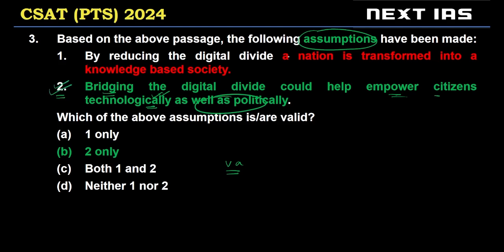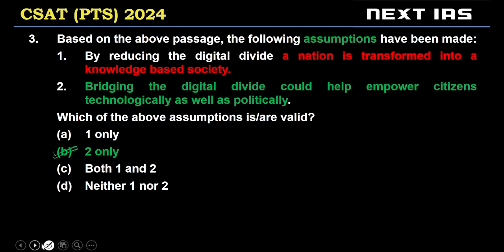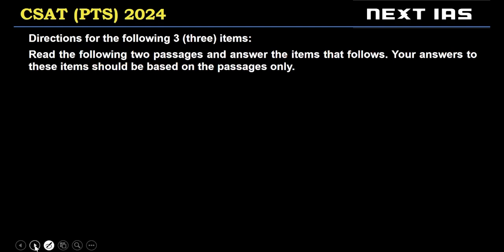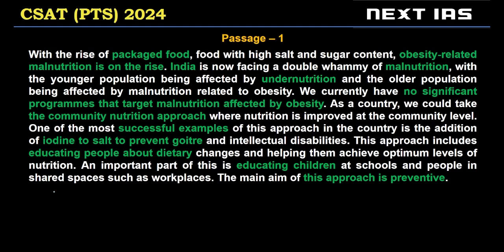Statement 1, by reducing the digital divide, a nation is transformed into a knowledge-based society. So this transformed into a knowledge-based society is invalid. This is nowhere required for the passage to be true. So option B, that is 2 only, is the correct choice. Okay. Let's look at the next set of passages.